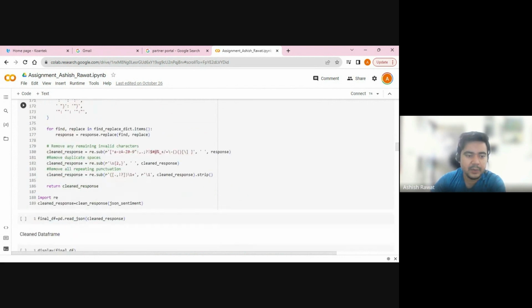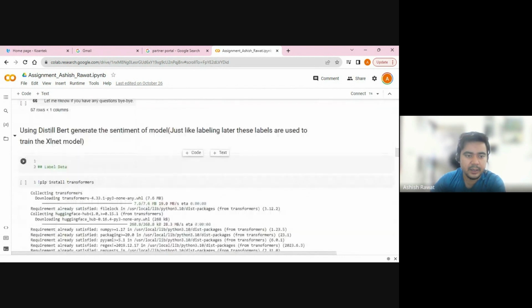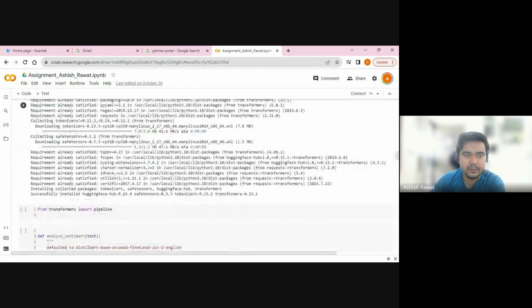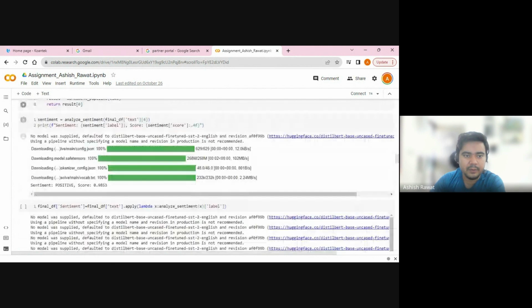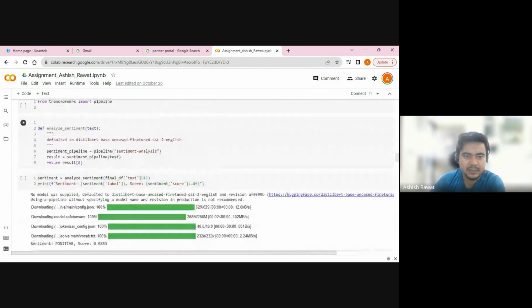So this is the pre-processing that we are doing here. If you see here, we have used the DistilBERT model. We have installed this, and we use that sentiment label classifier.